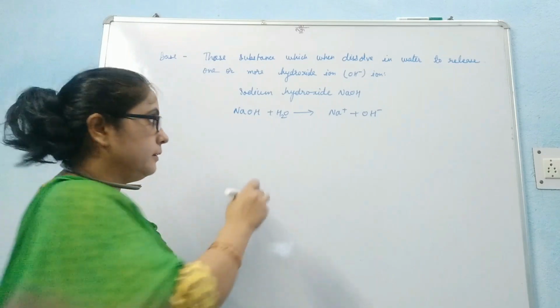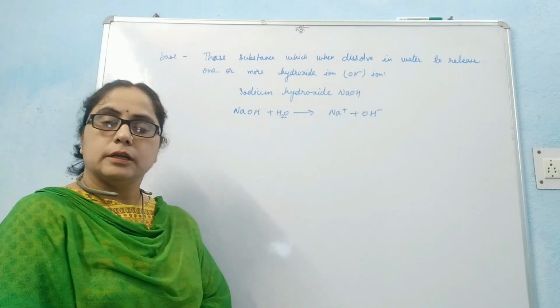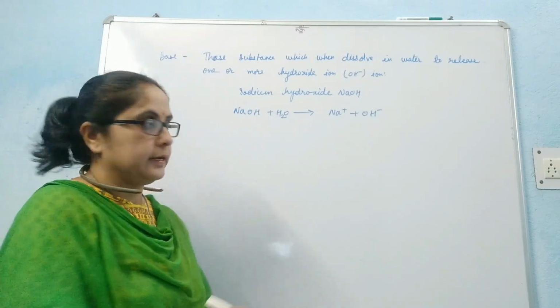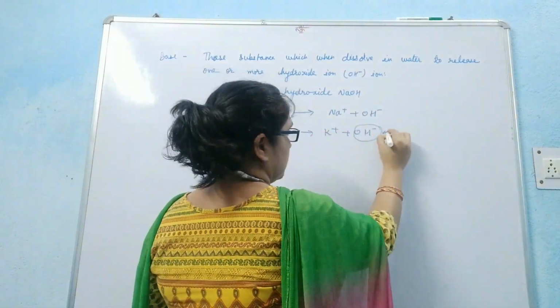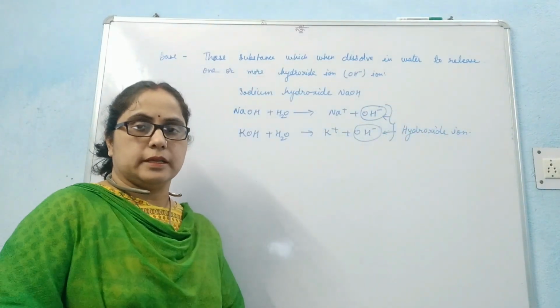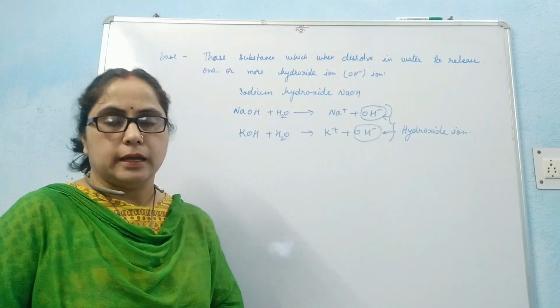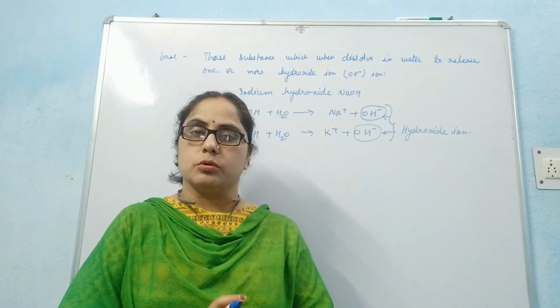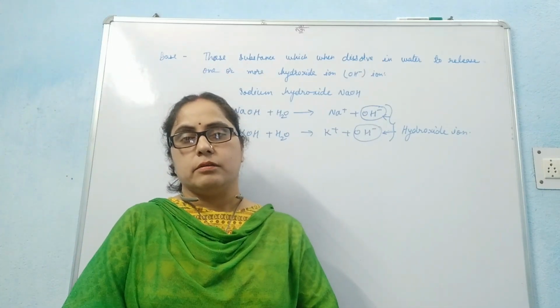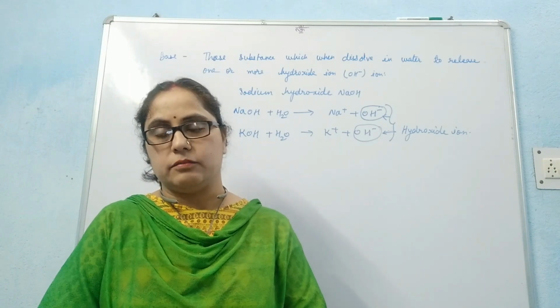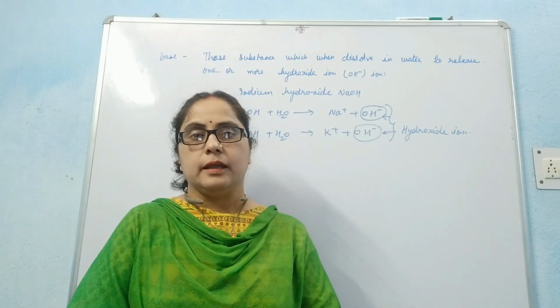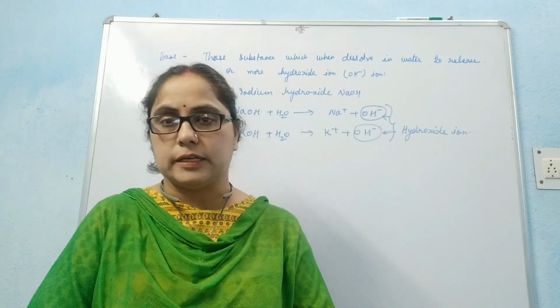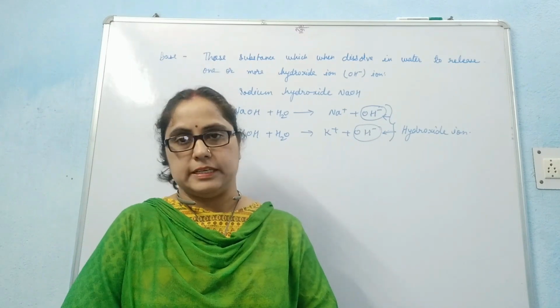Potassium hydroxide, when dissolved in water, gives potassium ion and hydroxide ion. The OH minus ion is called the hydroxide ion. It means those chemical substances which give one or more OH minus ions in aqueous solution, meaning in water, are called bases.